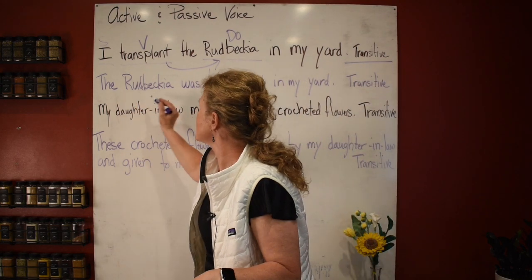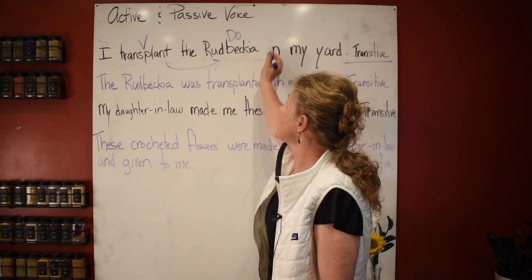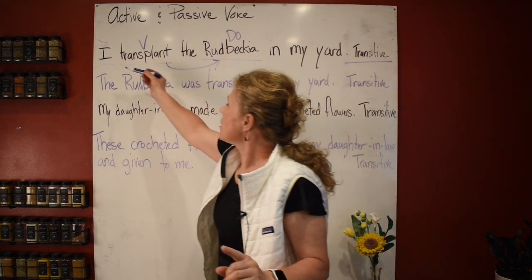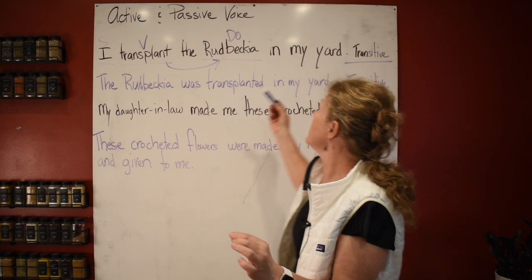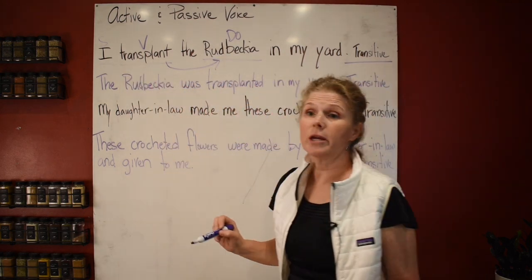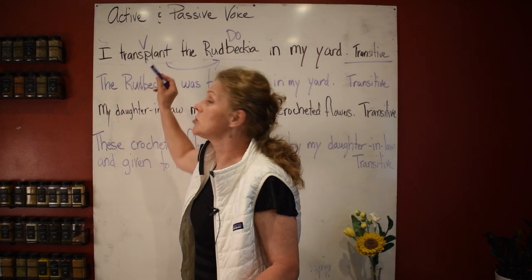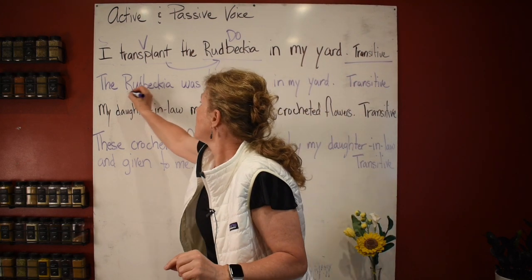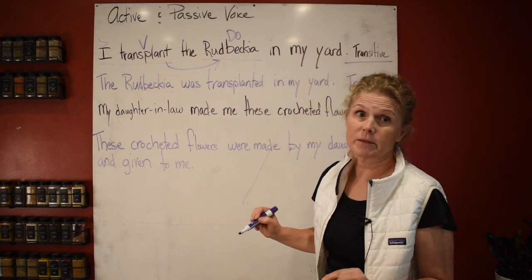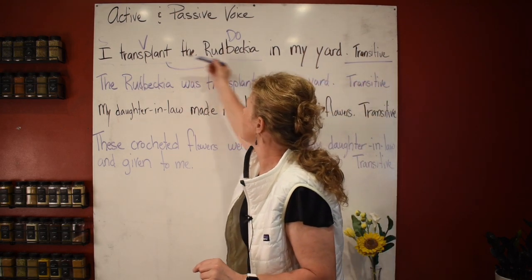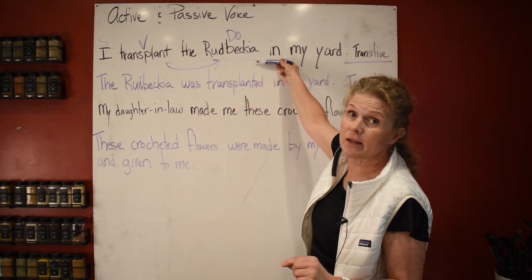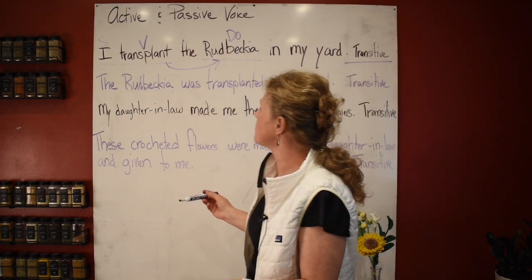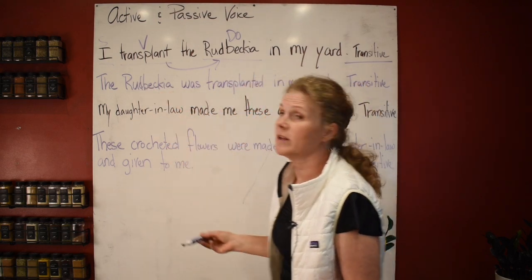Okay, so now look at this. We're going to take our direct object and put it in passive voice. And remember, who's doing in active voice? The subject is doing the transplanting. Passive voice is the subject is receiving the transplanting. That's the reason why. See right here, your direct object is receiving the transplanting. So that's what passive voice is. You're taking that direct object and moving it to your subject.